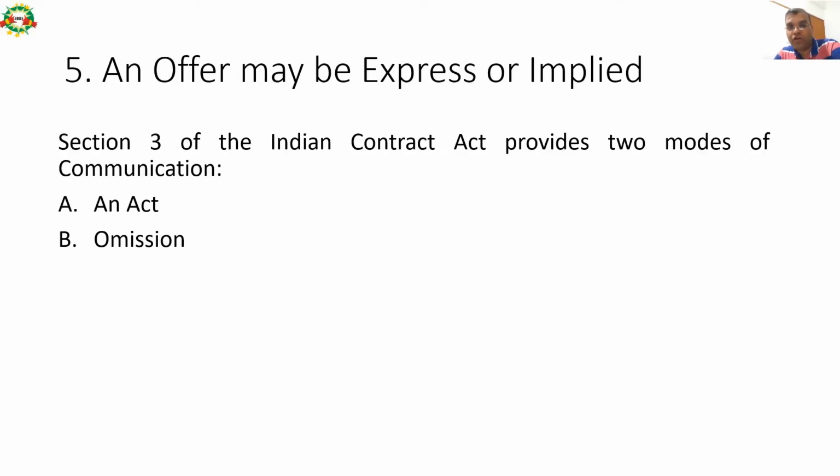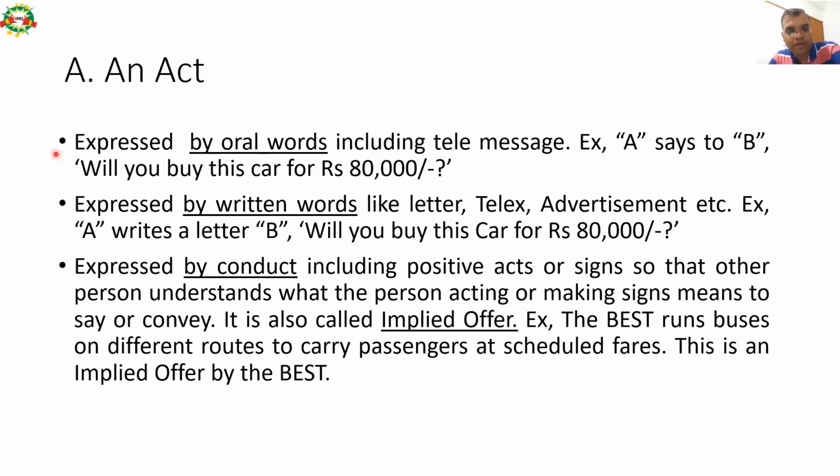Section 3 of the Indian Contract Act provides two modes of communication, an act and omission. So first mode of communication is an act and second mode of communication is omission. Let us understand both these two things in upcoming slides. So what is an act? Expressed by oral words including telemessages. So act, as per Section 3 of the Indian Contract Act, is what? Expressed by oral words, which includes telemessages also.